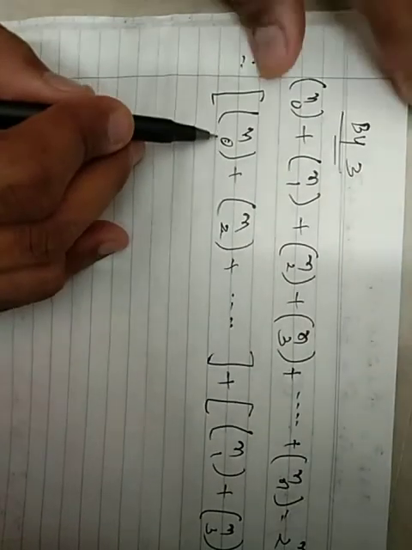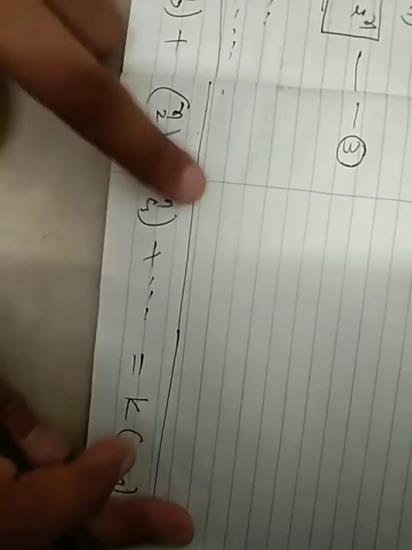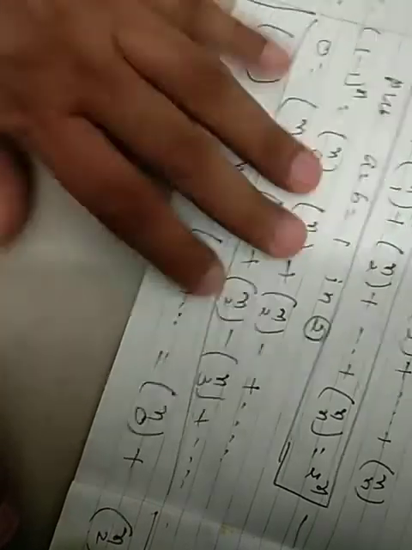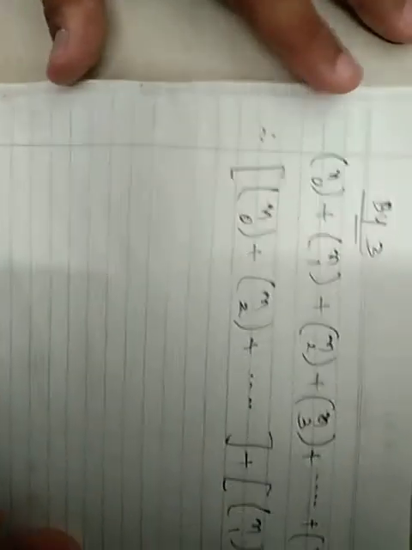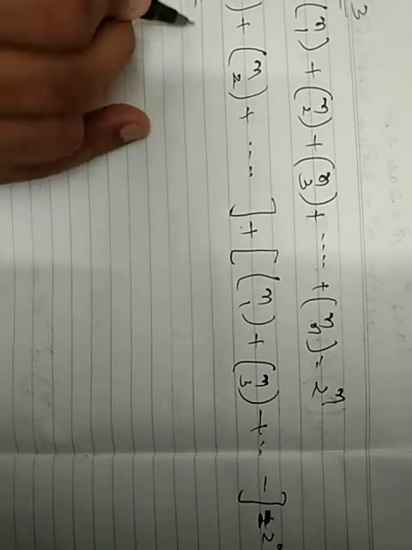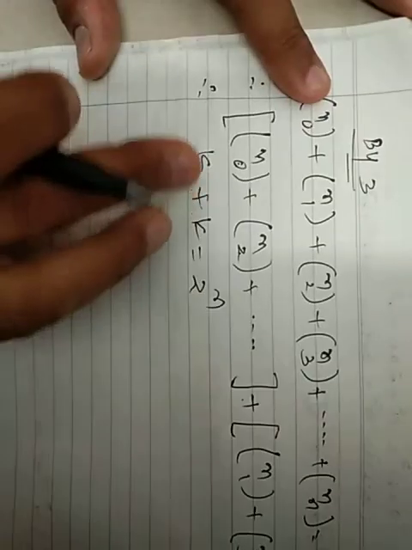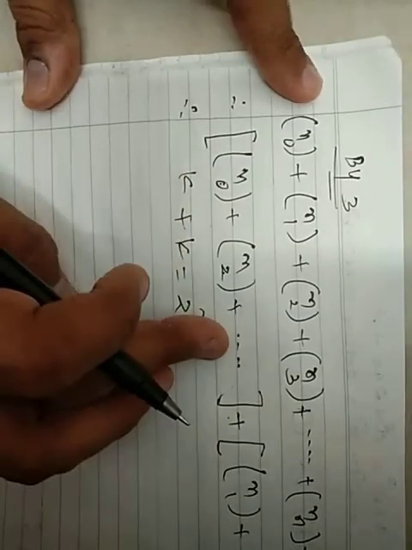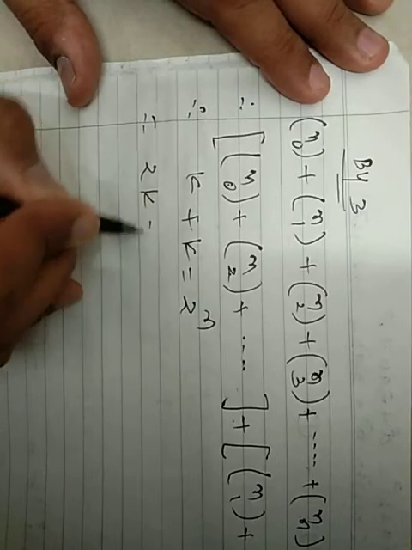Okay, but this is equal to K. nC0 plus nC2 plus nC4 equals K. Exactly, nC1 plus nC3 plus nC5 is also K. Both are K. Therefore K plus K equals 2 raised to n, therefore 2K equals 2 raised to n.